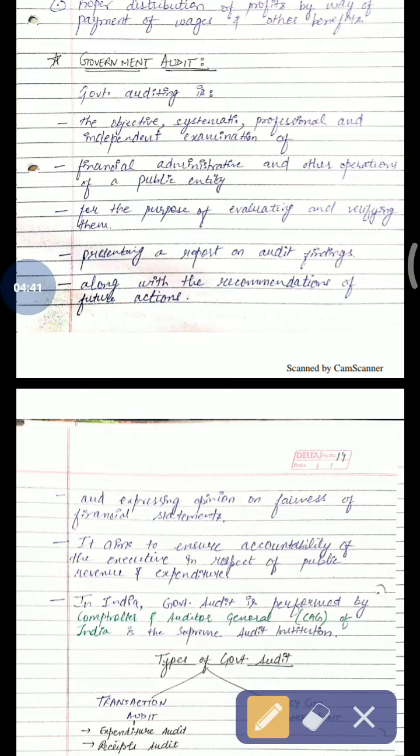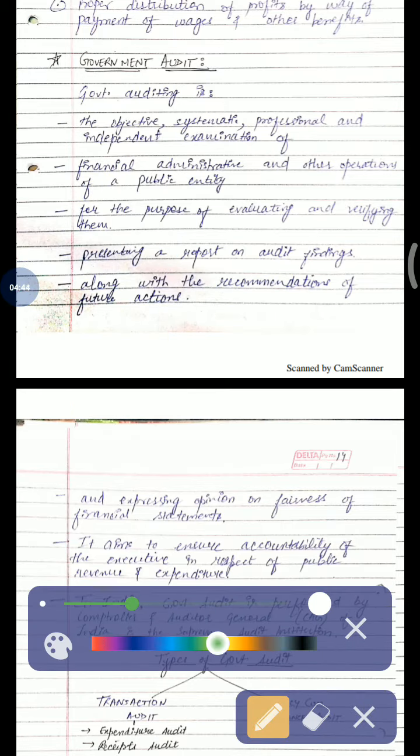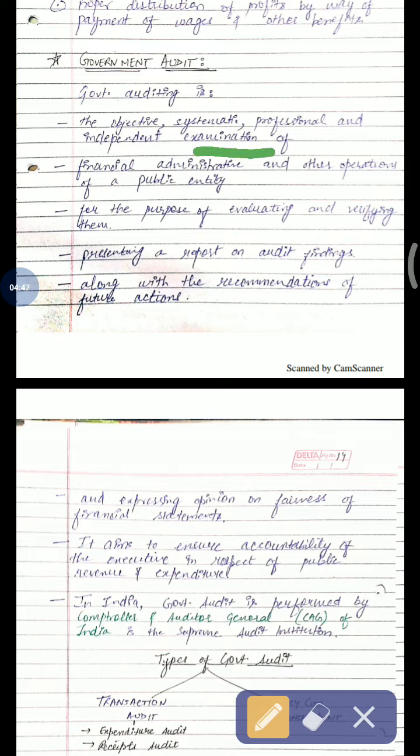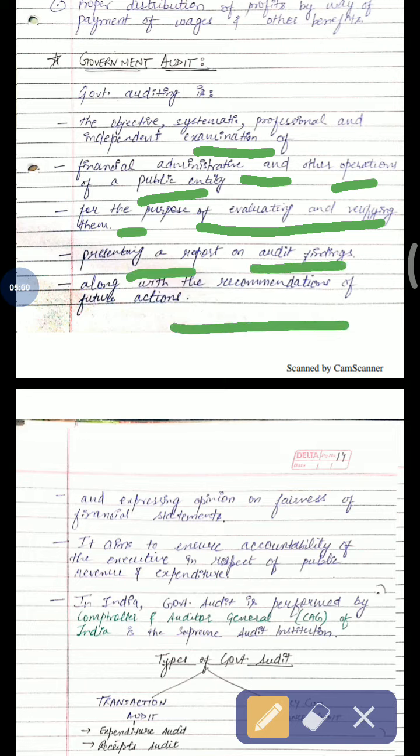Government auditing is the objective, systematic, professional, and independent examination of financial, administrative, and other operations of a public entity, public entity because it is government, for the purpose of evaluating and verifying them, presenting a report on audit findings along with the recommendations of future actions, and expressing opinion on fairness of financial statements.